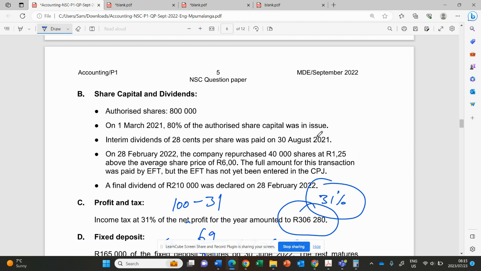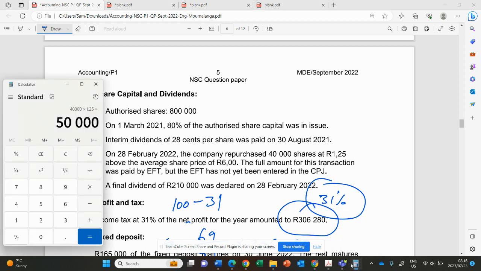We paid interim before the repurchases came, so the repurchased shares do qualify for interim. These shares were there at the beginning of the year, so they qualified for a dividend. So we will take the shares at the beginning, which they said is 80% of the authorized share capital. Let's say authorized shares is 800,000.